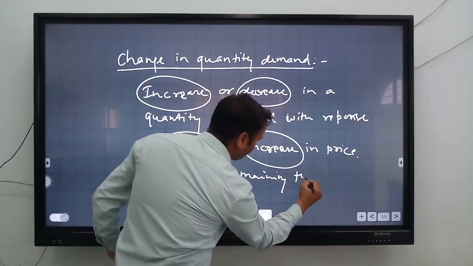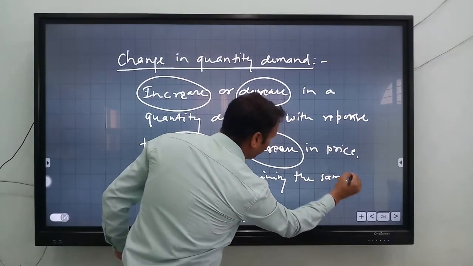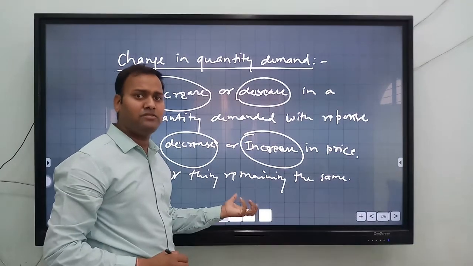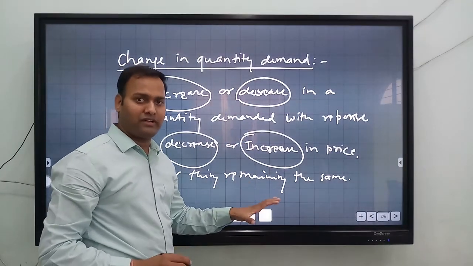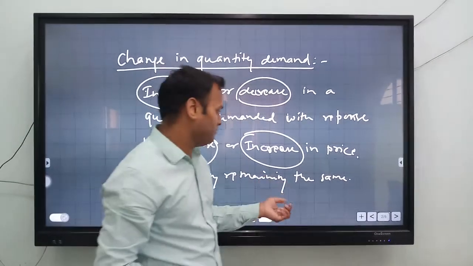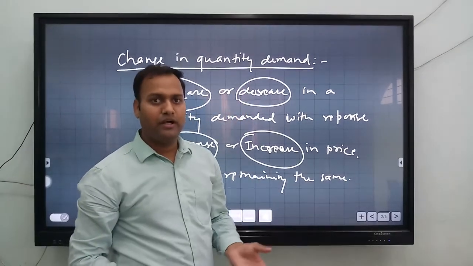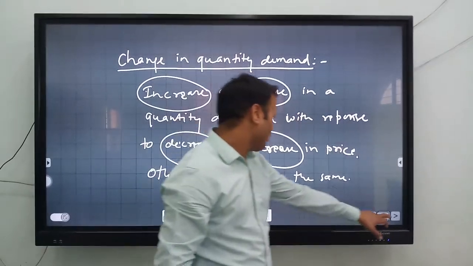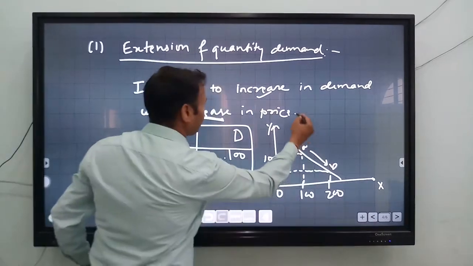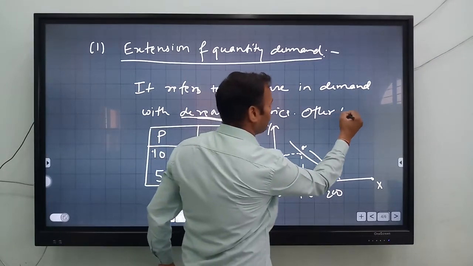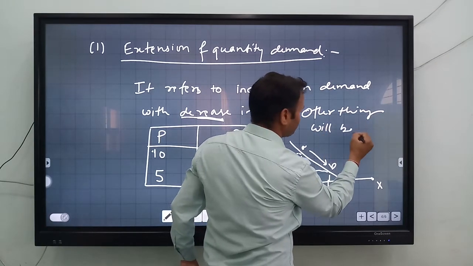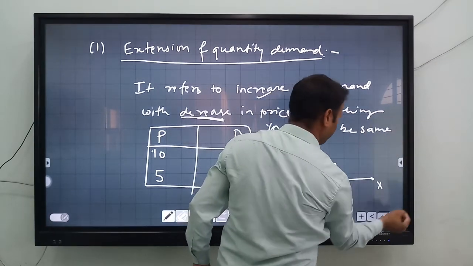Only the price will change. Other things means all the other factors which affect demand should be fixed, like the income of the consumer and taste and preference. Here you also mention that other things will be the same, meaning no changes.